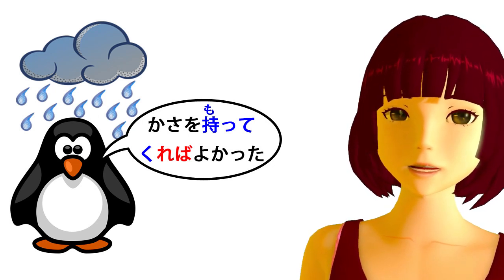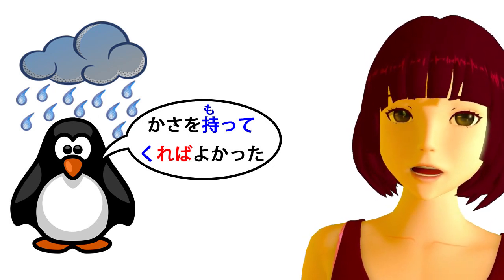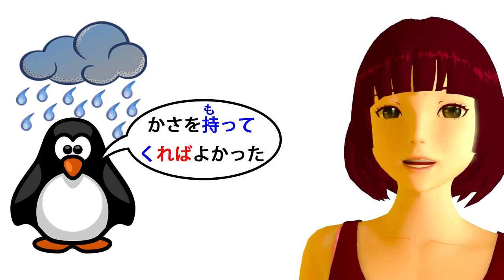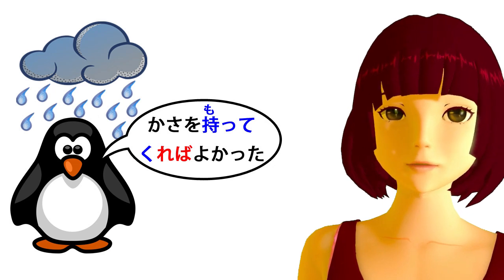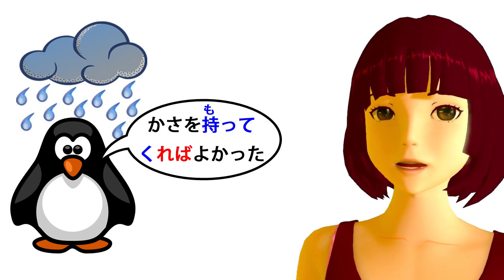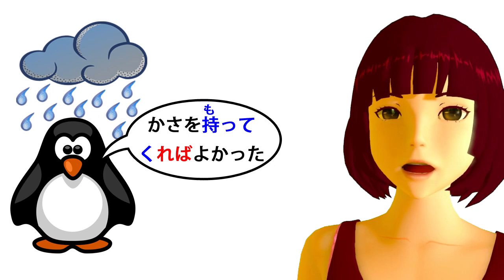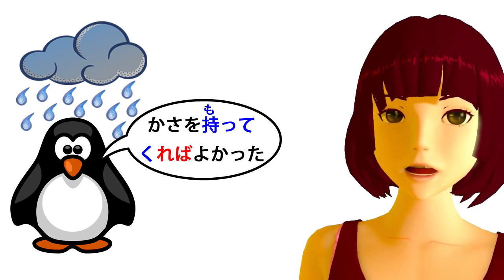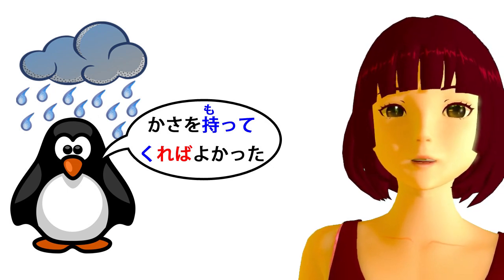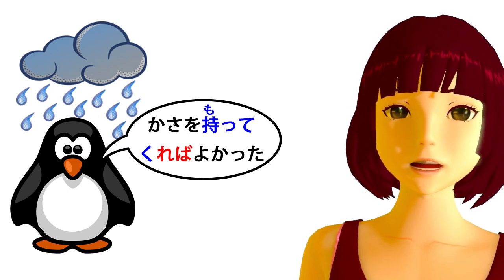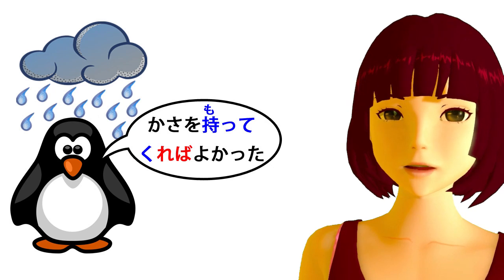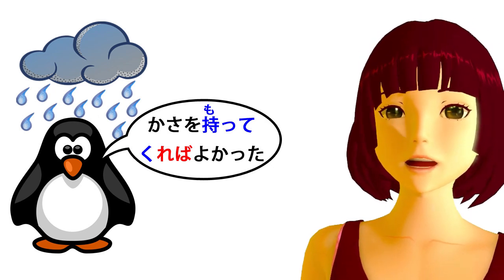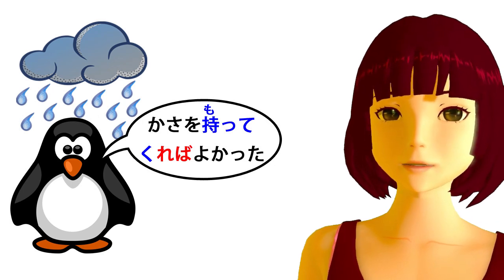And we notice that yokatta throws it into the past tense. As you know, in Japanese, we mark the past tense at the end of a logical clause. So even though it may be true that if it's raining right now, if I had bought an umbrella, it would have been good, and it still would be good, we throw the whole thing into the past tense with that final yokatta. Kasa motte kureba yokatta. I should have brought an umbrella. I wish I had brought an umbrella.